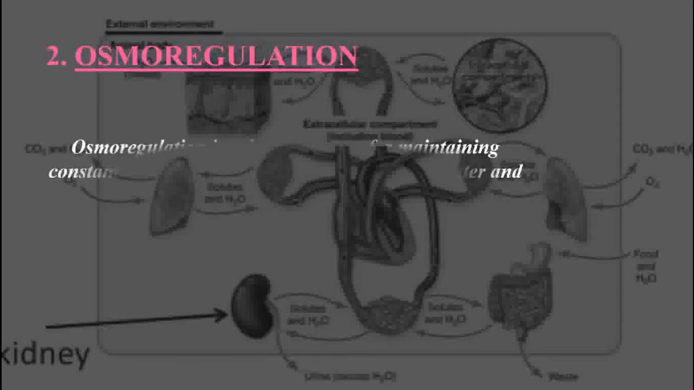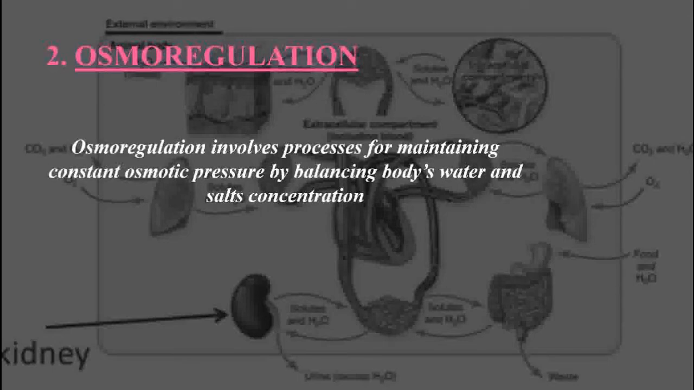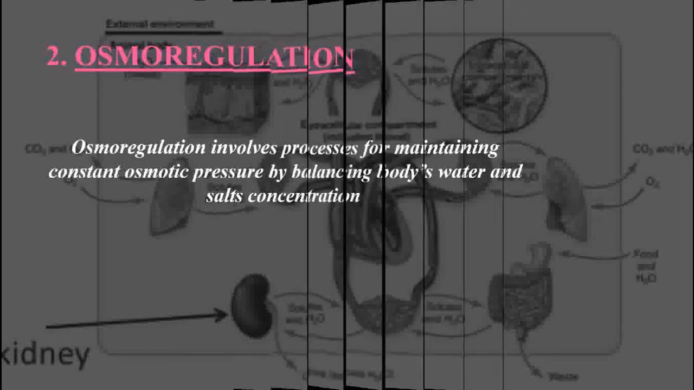Osmoregulation involves the processes that balance water and salt concentrations, thus maintaining a constant osmotic pressure in the internal environment of the body. For example, when water levels in body are low, the corresponding receptors send a message to the brain that stimulates release of antidiuretic hormone, causing maximum water retention from kidney nephrons.